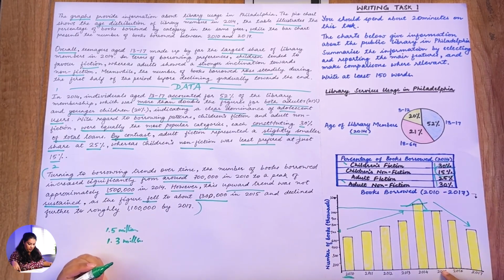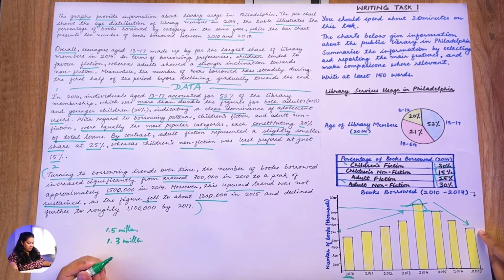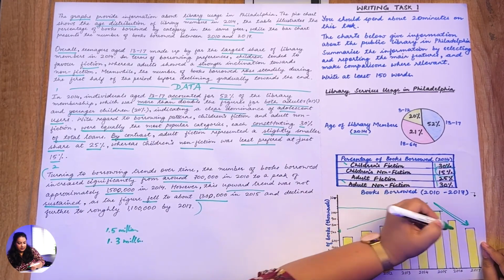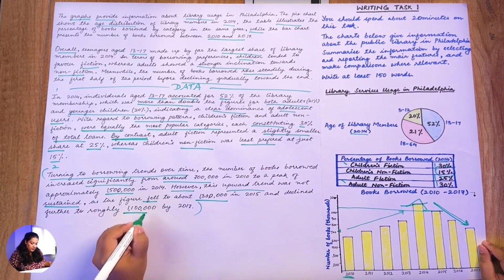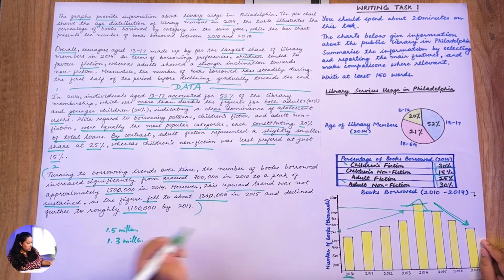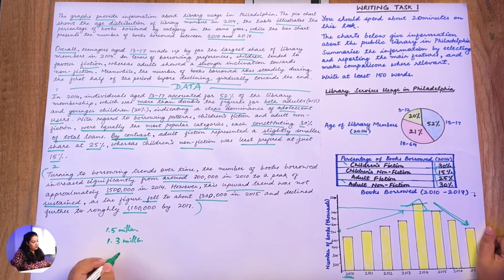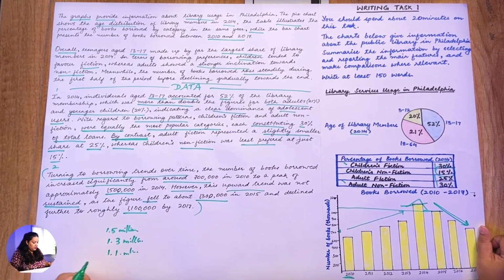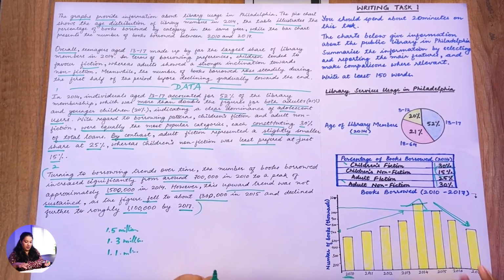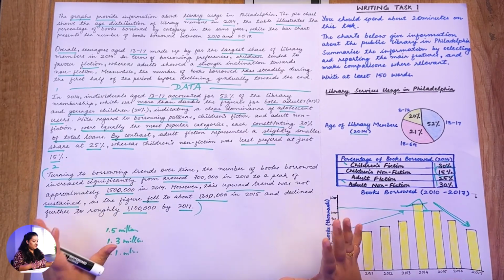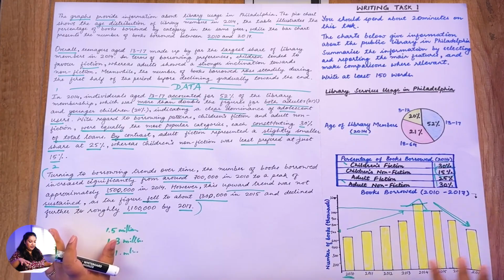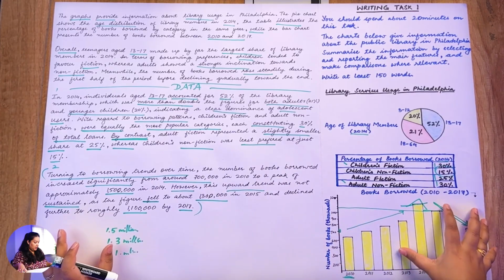So it fell to about 1.3 million in 2015, and again it further declines. If you see, it keeps on decreasing and reaches roughly 1.1, that is over here. So you can also write 1,100,000, or 1.1 million. That is in 2017, the period with which the graph ends. With that, we have completed body paragraph 2, which includes all the data of the bar graph.